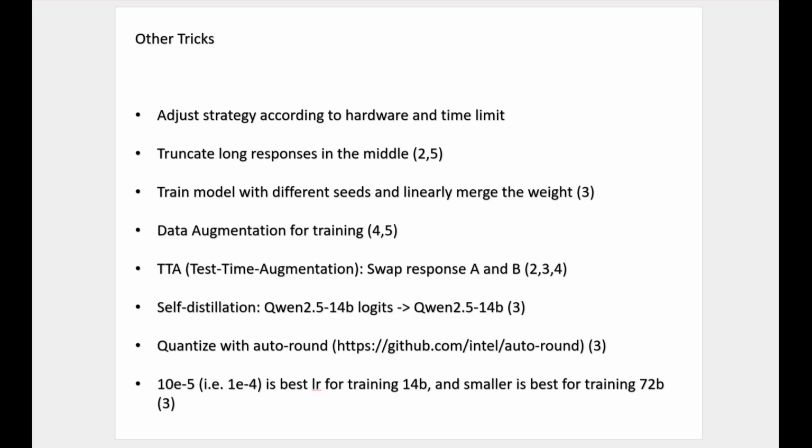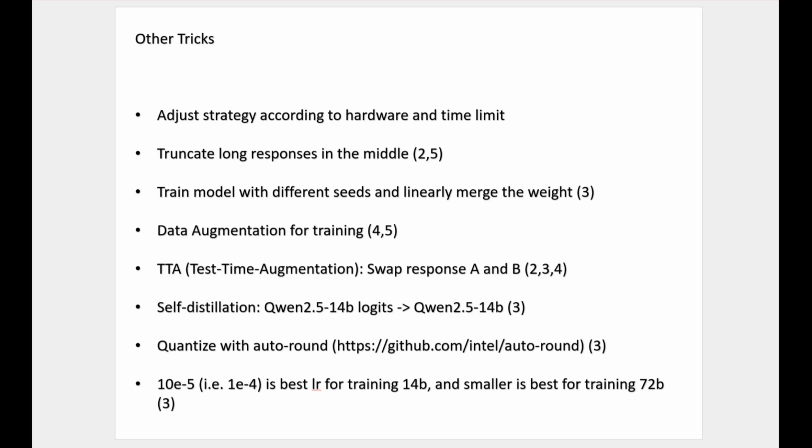There is also a method for training data augmentation: swapping the position of the two answers in each sample, so the training data volume is doubled. There is also another thing called test time augmentation, which means they first make a prediction, and then swap the position of A and B and make a prediction again, then average the two results.